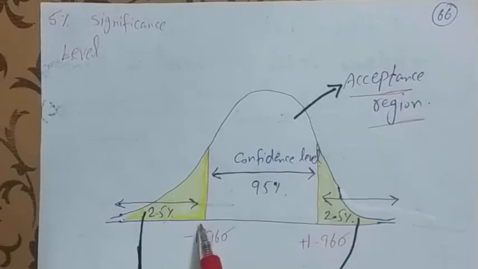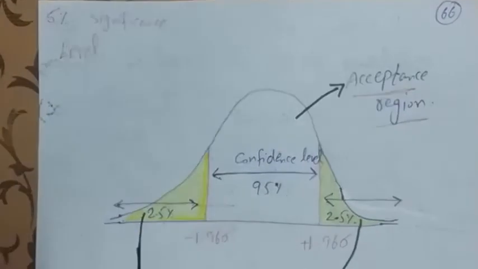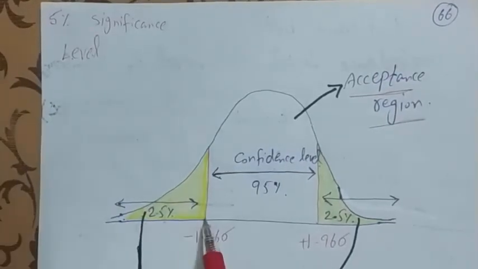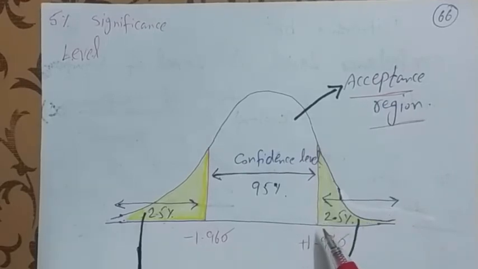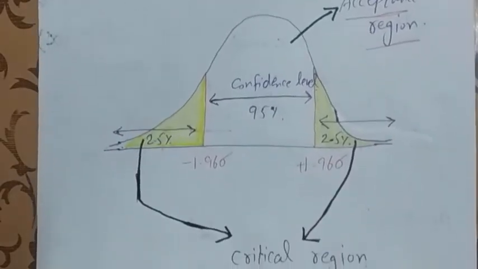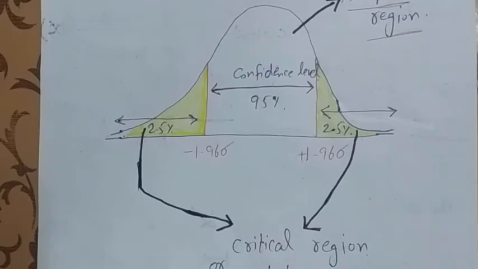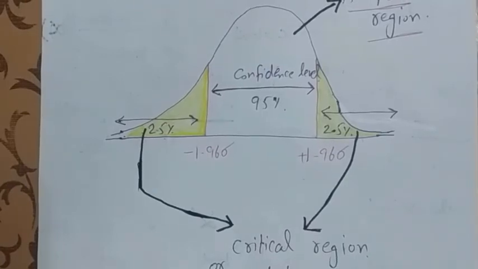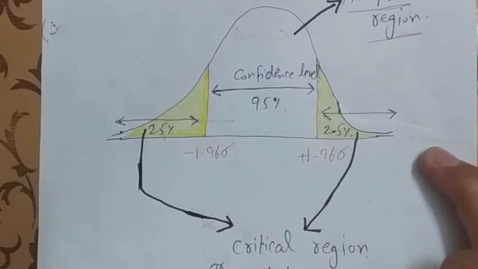Because 5% is the significance level, 2.5% is on the left of this figure and 2.5% is on the right, to show the critical region or the rejection region. These two regions are the rejection region. We will explain more of these things in the upcoming lectures, inshallah.